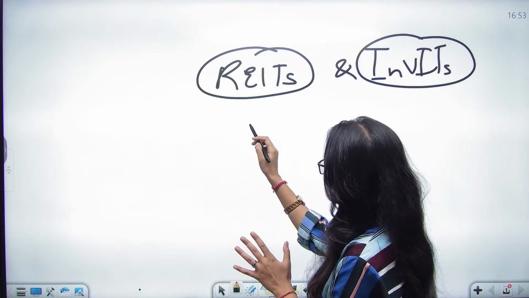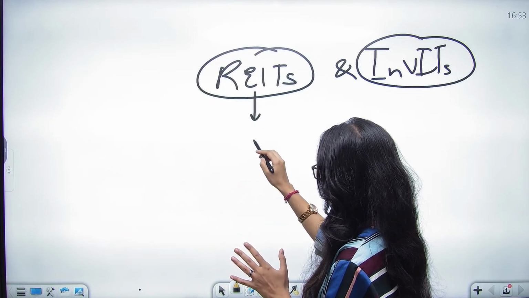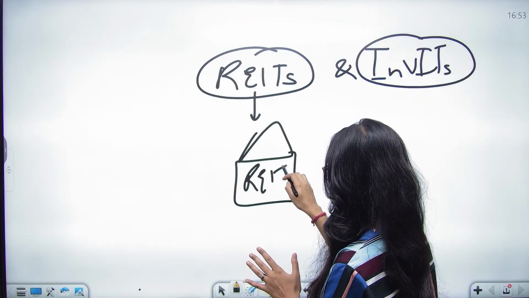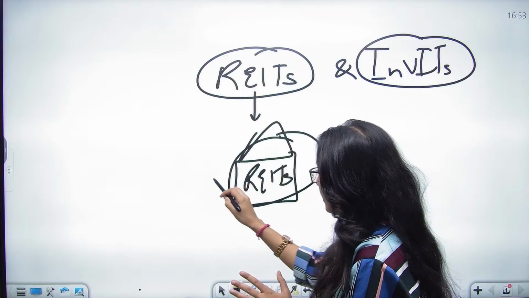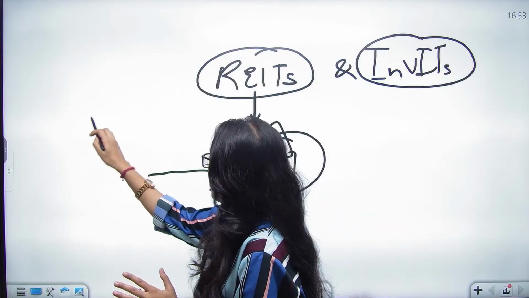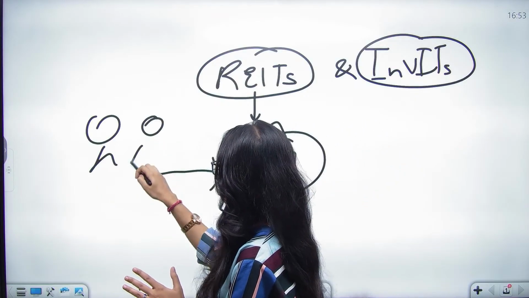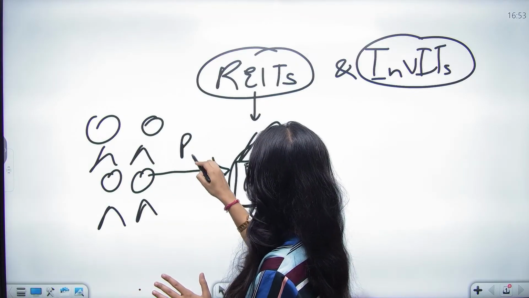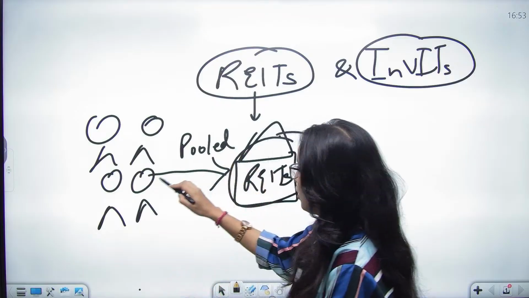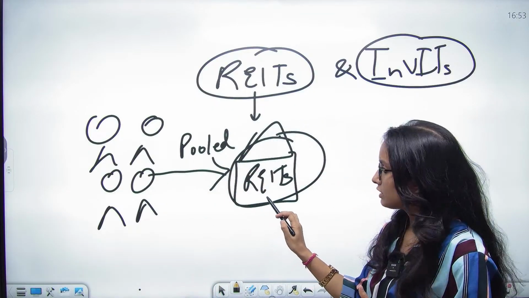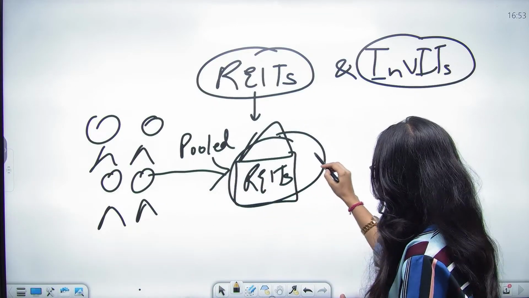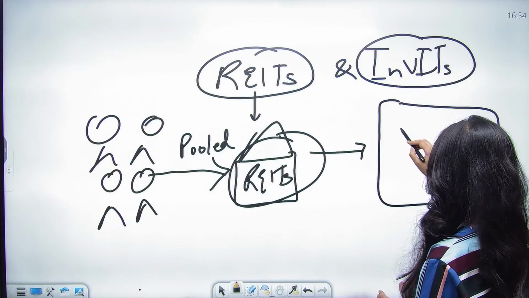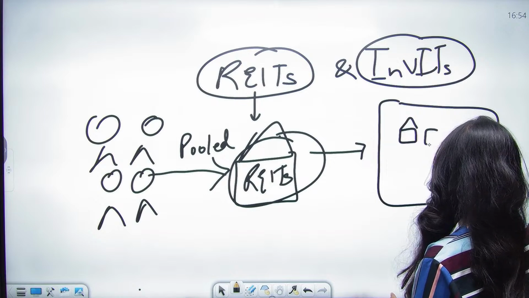So say you have one REIT established over here. This is the fund. Now there are different investors who have pooled their money into this REIT, right? It invests into a lot of, say, real estate properties.